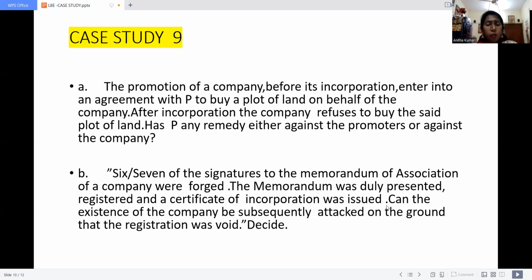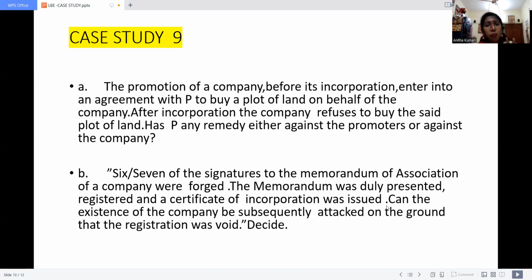Before going to this case, we should understand what a memorandum of association is. Before registration, we have to do certain formalities. That means we should have certain documents, that is MOA, AOA, Articles of Association, Memorandum of Association, then prospectus, shareholders, rights of shareholders, all the things will be there. Under the Memorandum of Association, around 7 to 8 clauses will be there: name clause, objective clause, capital clause, liability clause, like this.